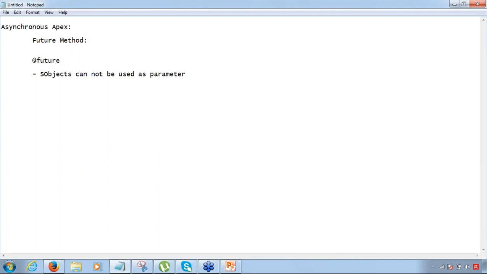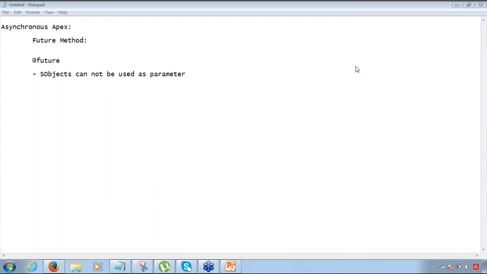Now, why do you think sObject cannot be used as a parameter? Anyone? Any ideas? Why do you think sObject cannot be defined as a parameter on a future method? What can be the challenge if I use an sObject as a parameter in a future method? Any ideas? No? Fine. Okay. I got a few responses not very close to the actual answer, so I'll try and explain this.